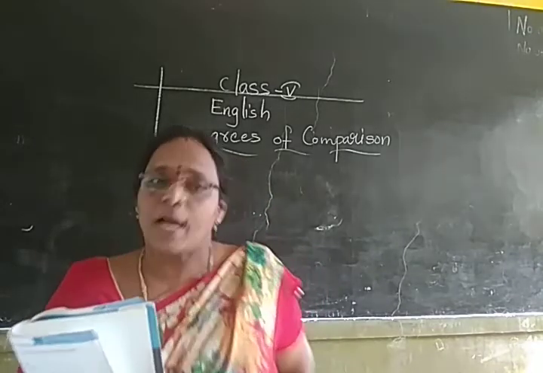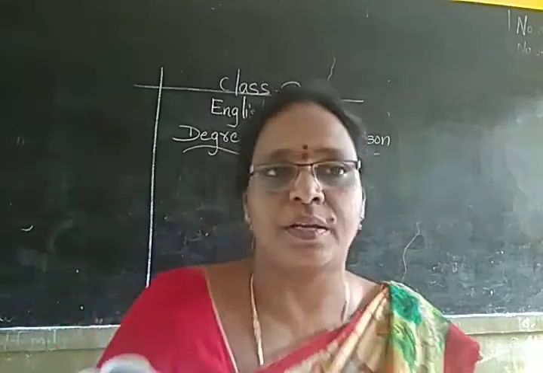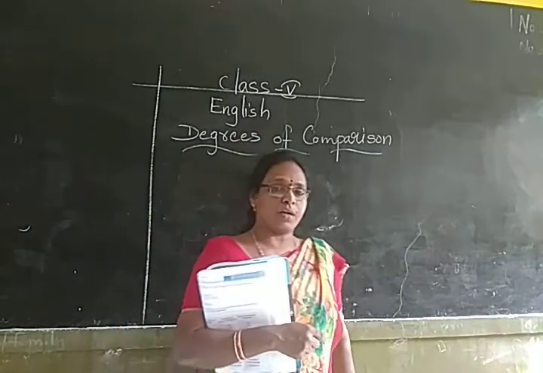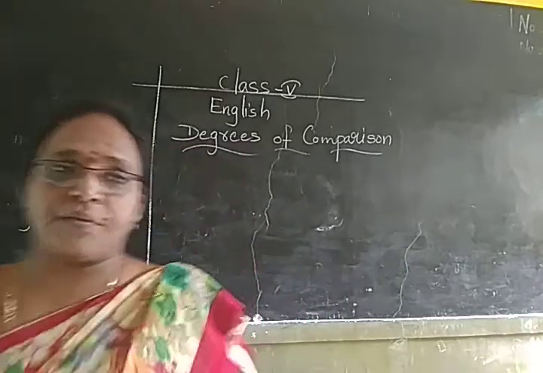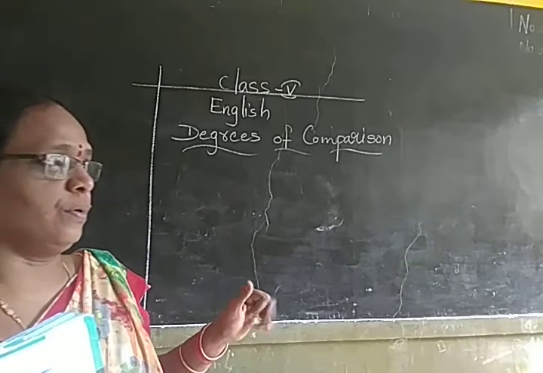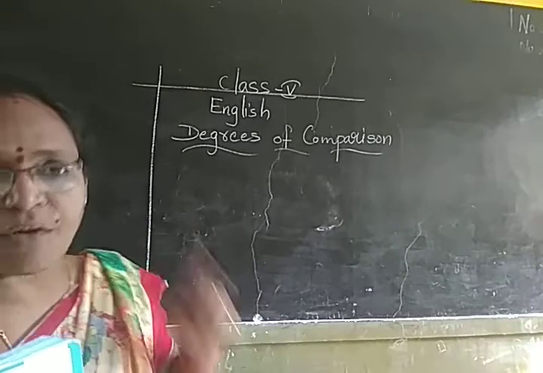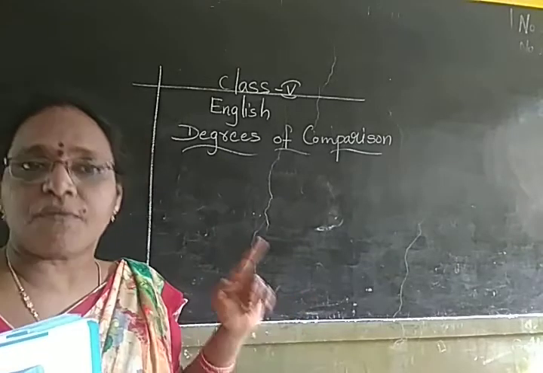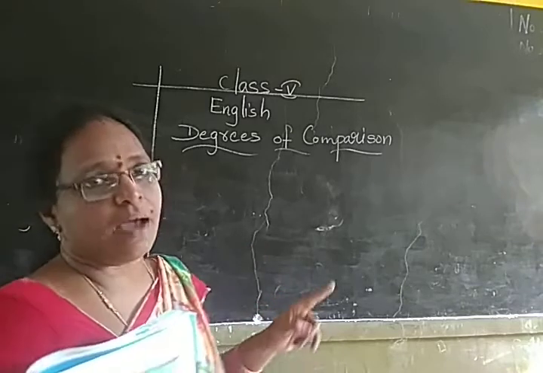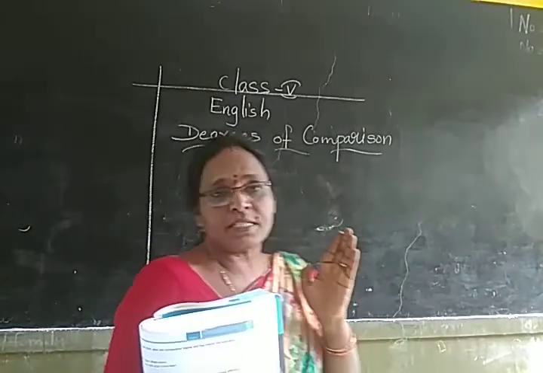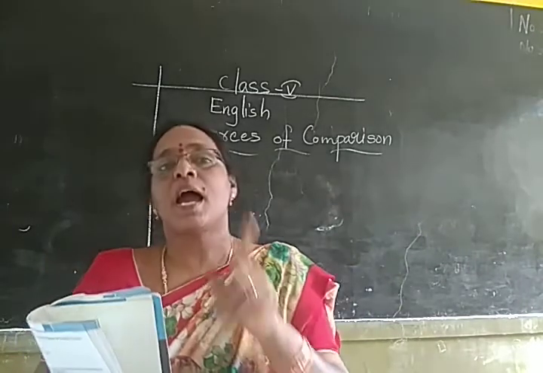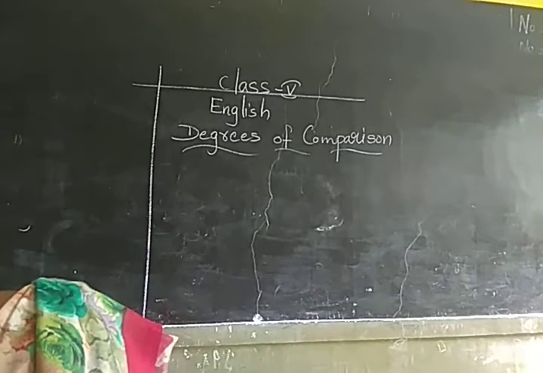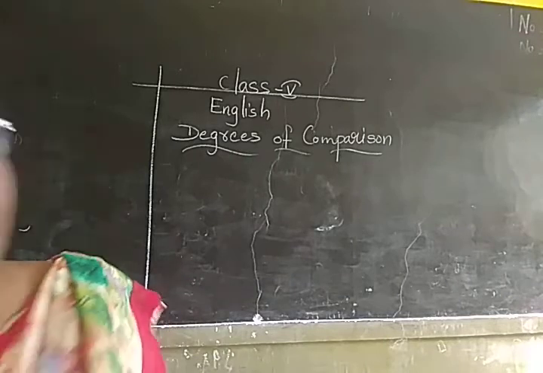Okay, Nana? Yesterday I also gave some rules for how they are formed. The first rule is that you use R and ER with the smaller word. The second rule is that when you see a word ending with Y, you delete that Y, use I in the place of Y, and add ER in the comparative. In the superlative, again you delete Y and use IEST. The third rule is that for a word ending with E, you add R and ST.